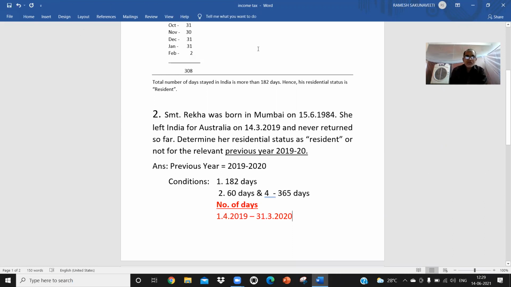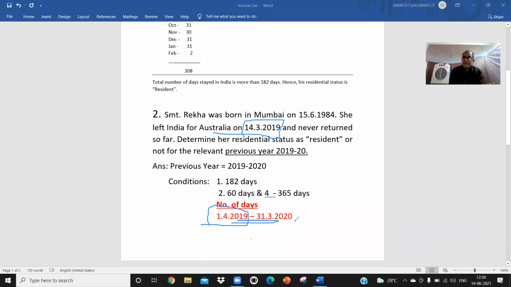See, if you read the problem once, she left for Australia for the first time on 14th March 2019, and she did not return to India. So far, till date, she is not in India. Now you see, on 1/4/2019, is she in India? She is not there. She went to Australia. So total in 2019-20, her stay in India is 0 days.